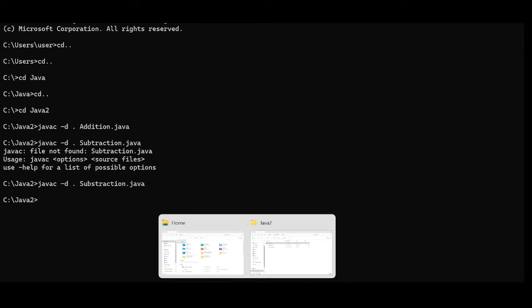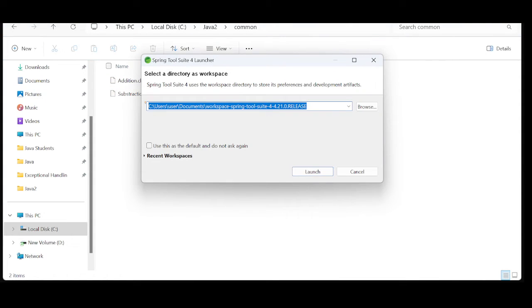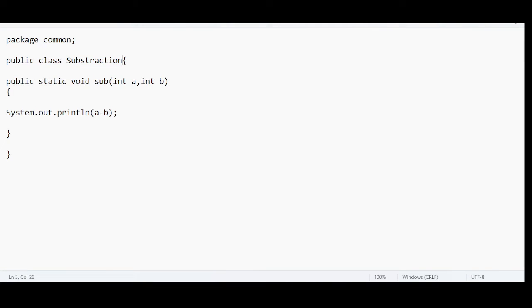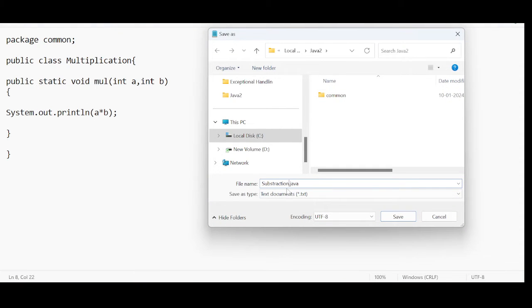What is the proof? Go back to the folder. Under this common folder, we have two classes. One is Addition, second one is Subtraction. And the third one is Multiplication. Let me do that for you real quick. Multiplication, and let me use Mul. Instead of a minus b, a into b. We do save as Multiplication.java. Copy this, save.